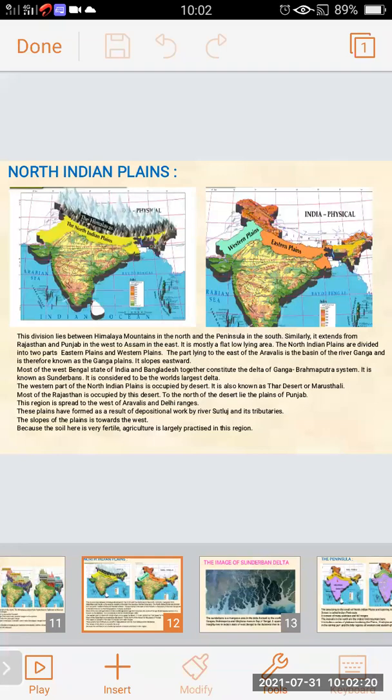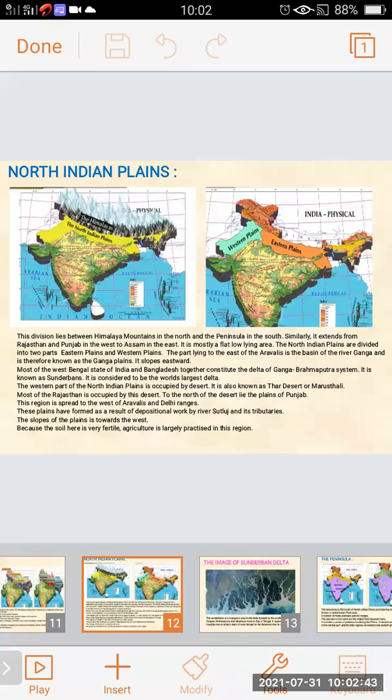The part lying to the east of the Aravalis is the basin of the river Ganga and is therefore known as the Ganga Plain. It slopes eastward, so the Ganga Plains slope towards the east.